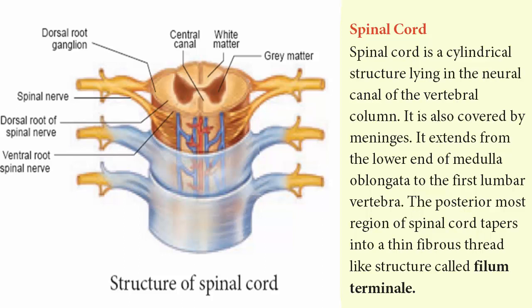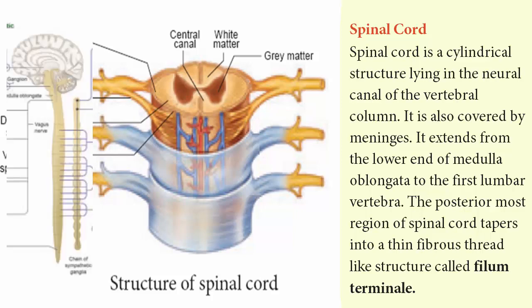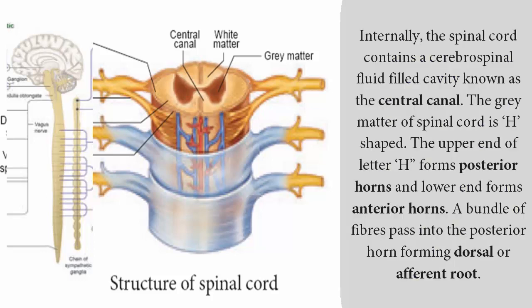Cerebrospinal fluid is a special fluid present in the central canal of the vertebral column. It is a lymph-like watery fluid. It protects the brain within the skull. It acts as a shock absorber which protects the brain from sudden jerks. It supplies nutrients to the brain and removes waste. It maintains the pressure inside the cranium.